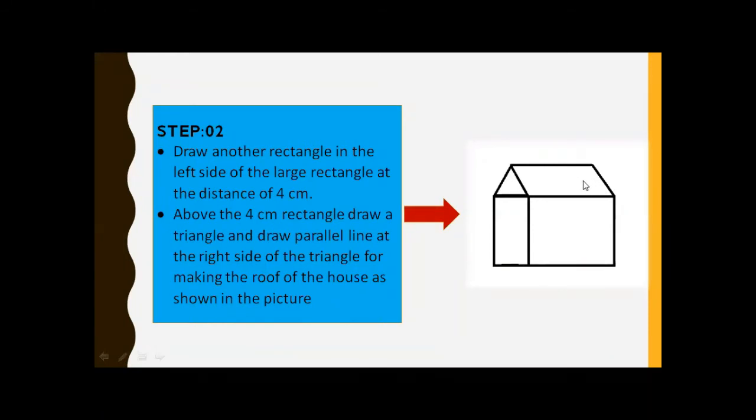Okay, students, any problem? No? Very good. All of you can draw easily if you follow the steps. Take a screenshot for drawing. Okay, above the 4 centimeter rectangle, draw a triangle and draw a parallel line at the right side of the triangle for making the roof of the house as shown in the picture.